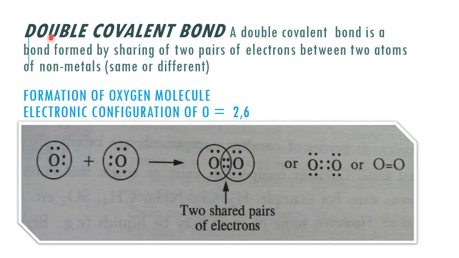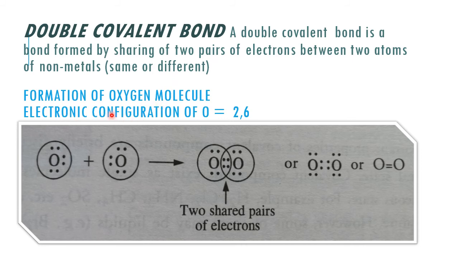Now let us move to the double covalent bond. A double covalent bond is a bond formed by sharing of 2 pairs of electrons between 2 atoms of nonmetals, either of the same type or of different types. Let us take the example of formation of the oxygen molecule.